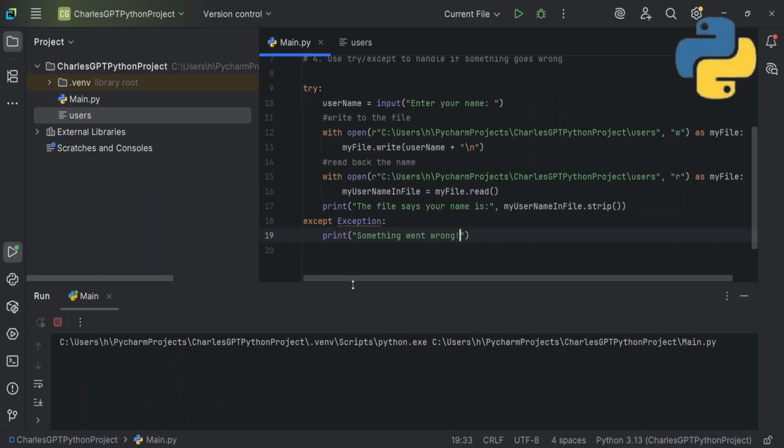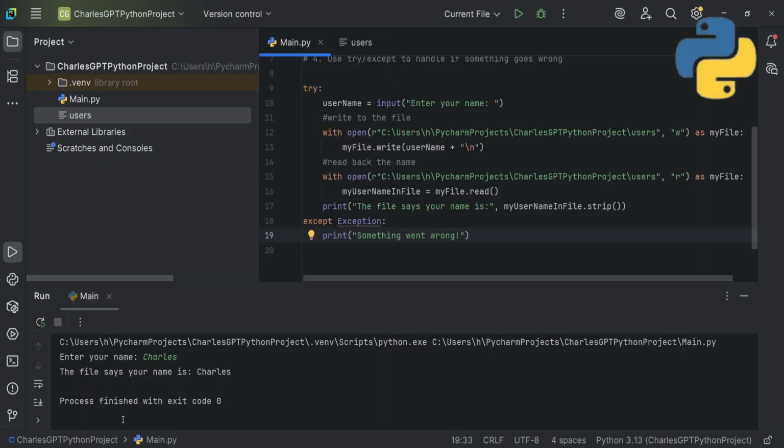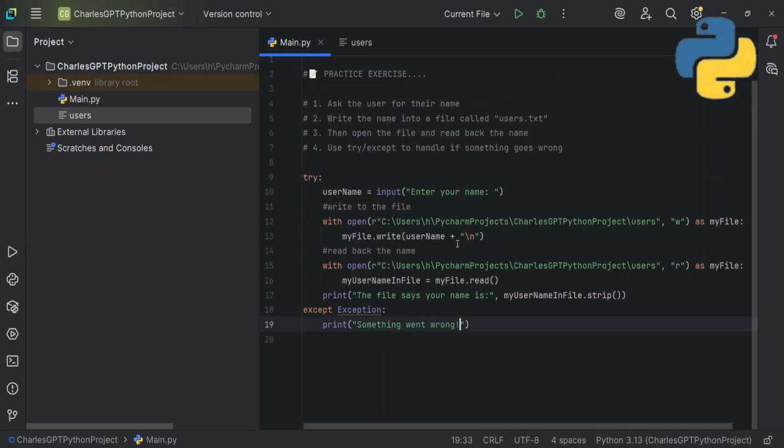So if I run this program again, and I'll say enter your name, and I'll say Charles, the file says your name is Charles. Okay, so we see we are meeting the requirements. So we ask the user for an input, we write it to the file, Charles, and we now print out the user's name. The file says your name is Charles. So that's basically it. I just hope you play around with it, those cool stuff, write with file, handle exceptions, and make sure you get a very good understanding of this topic.